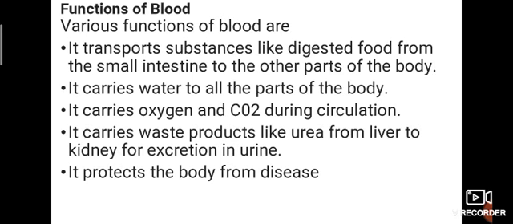The various functions of blood are: it transports substances like digested food from the small intestine to other parts of the body. Already we discussed this in chapter 2, right? Yes, digestion in animals, right? How, after digestion, the nutrients go from the small intestine through the blood vessels. It has a name. What? Already I said that. Yes, villi.